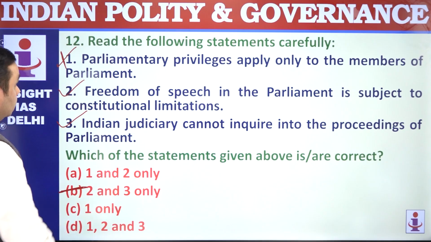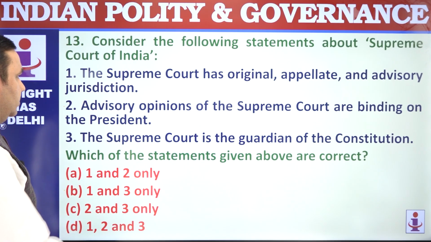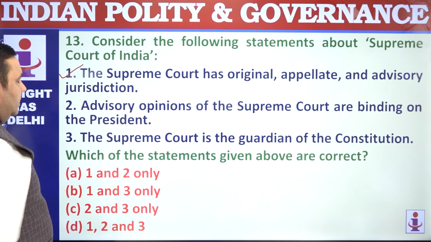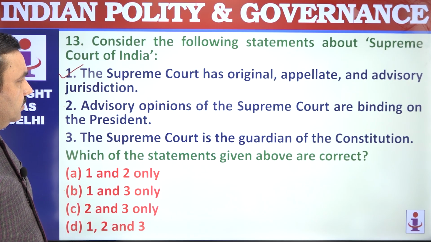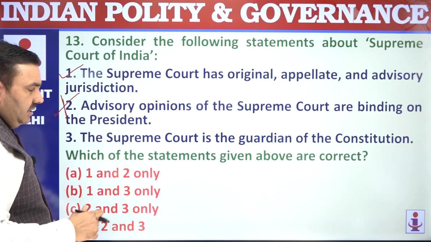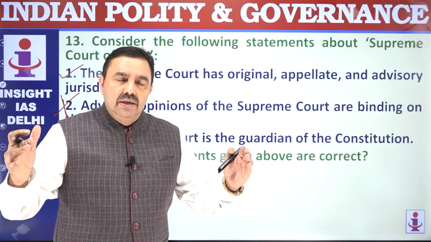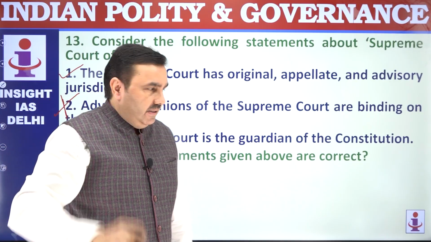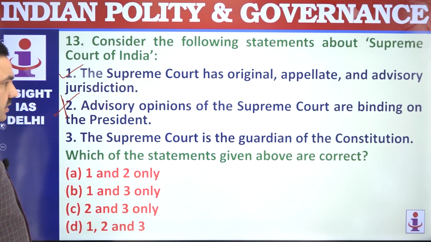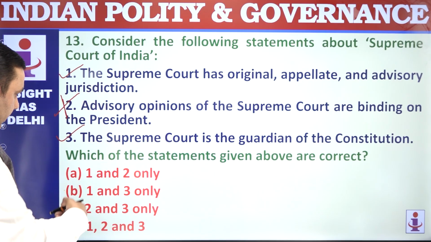Option B. Question 13. The Supreme Court has original, appellate as well as advisory jurisdiction. That's correct. The advisory opinion of the Supreme Court is not binding on the President. The President can refer a particular matter to the Supreme Court for advice, but this advice is not binding. The Supreme Court is the guardian of the Constitution, of course. 1 and 3 are correct here.